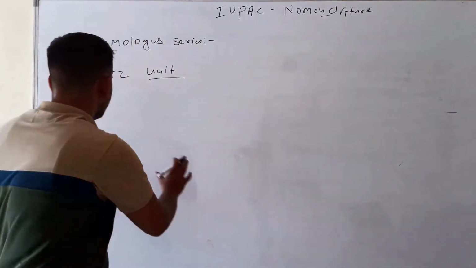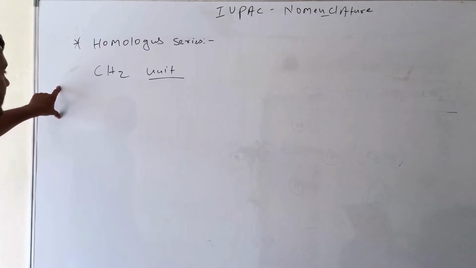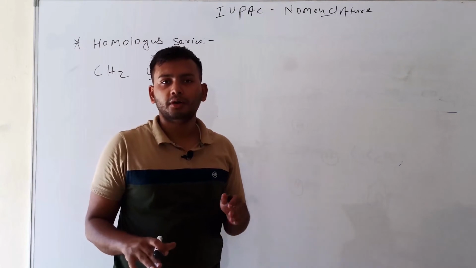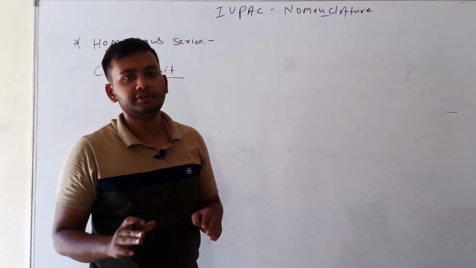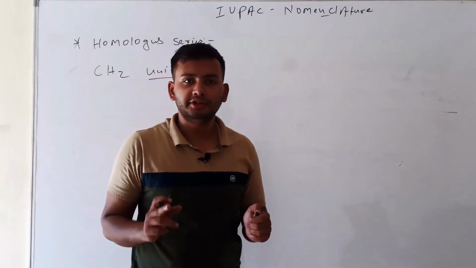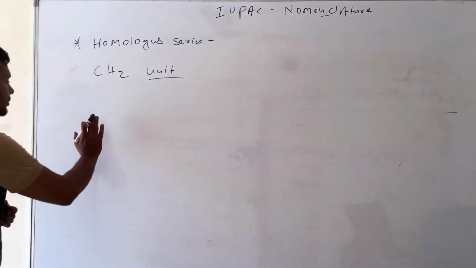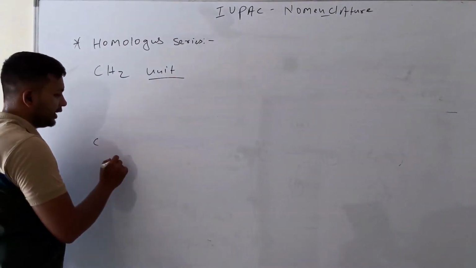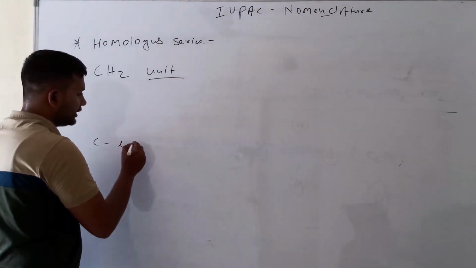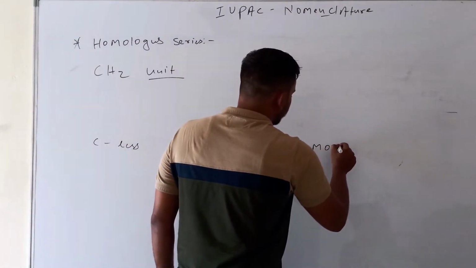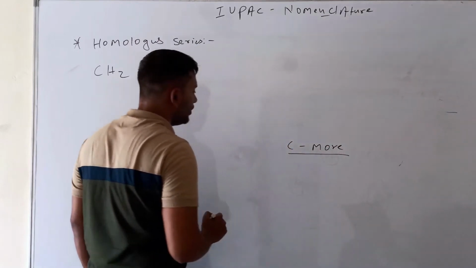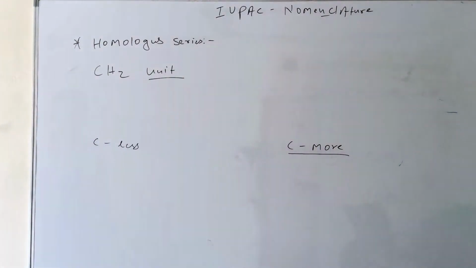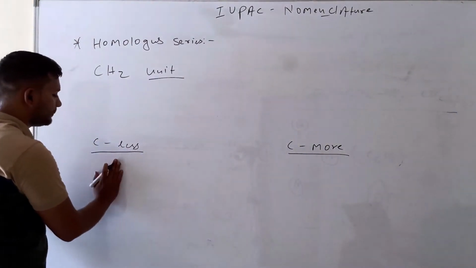So we discuss the next topic: all homologous series compounds have the same chemical properties. The compounds in a homologous series have the same chemical properties but different physical properties. Why different physical properties? Because some compounds have fewer carbon atoms and some have more carbon atoms. If the carbon atoms are more, then the molecular mass of the particular compound is higher, and if the carbon atoms are fewer, then the molecular mass is lower.